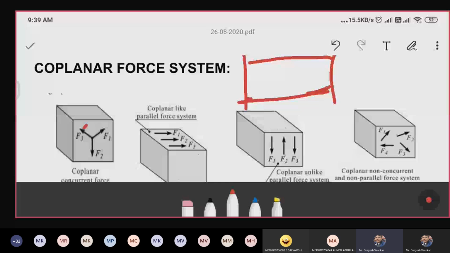See, this one again has forces acting only in one plane. Coplanar like parallel force system. Why do we call it a like force system? Because all the forces are in only one direction. Next, this one is the same coplanar and parallel, but an unlike force system, unlike meaning the directions are different. Next, what about this one? This one is your coplanar.